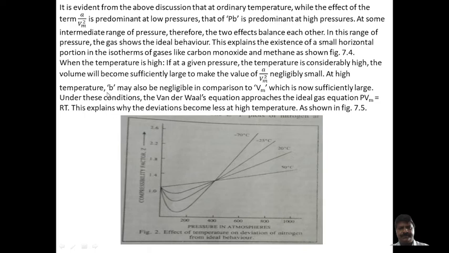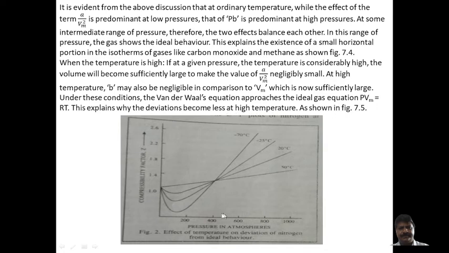At high temperature, B may also be negligible in comparison to Vm, which is now sufficiently large. Under these conditions, the van der Waals equation approaches the ideal gas equation PVm = RT. This explains why the deviations become less at high temperature.